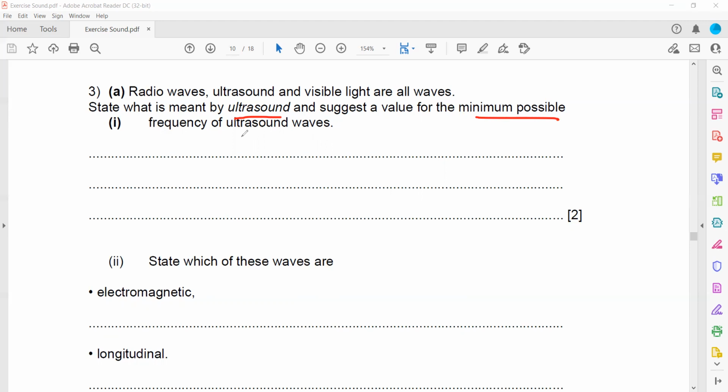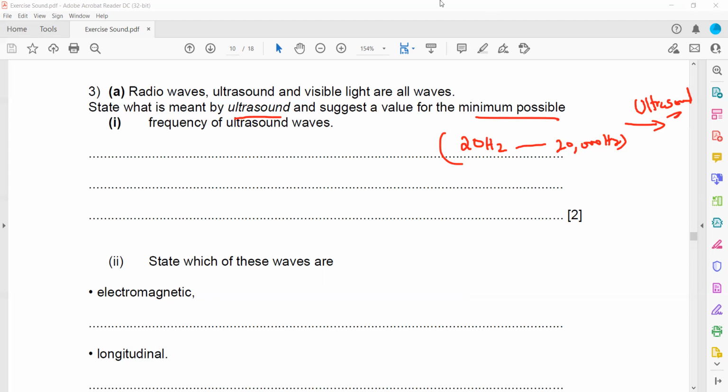So what is meant by ultrasound? What is the meaning of ultrasound? It refers to the frequency of a sound. The audible range is from 20 hertz to 20,000 hertz. So sound which has a frequency of more than 20,000 hertz is called ultrasound. Our ear is not able to detect ultrasound because it has a higher frequency.